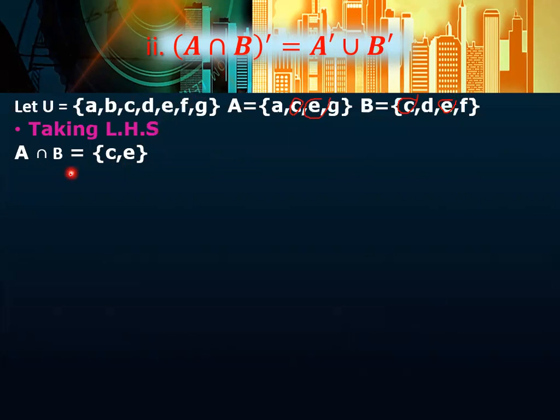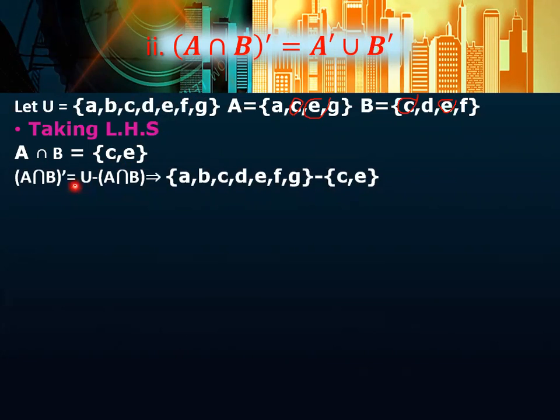Now what you have to find out is A intersection B whole complement. So for this you will simply write U minus A intersection B. So what is your universal set? This one, A, B, C, D, E, F, G, then the sign of subtraction, and then A intersection B, which is equal to C, E.